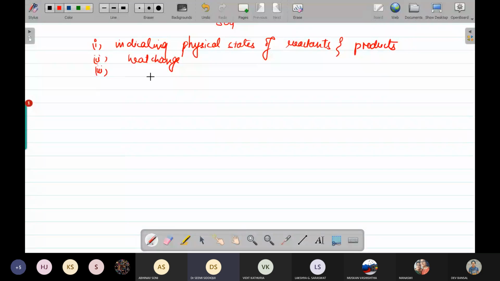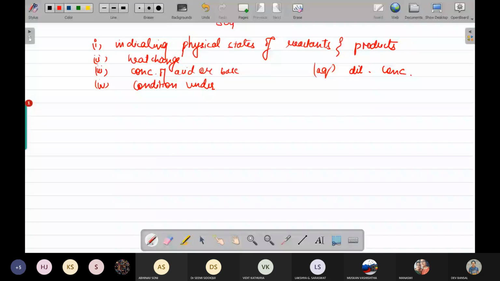Then by indicating the concentration of acid or the base. Concentration of the acid or the base का मतलब क्या हो गया? जो हम लिखते हैं aqueous form या dilute form या concentrated form, that. Then fourth condition is by indicating the conditions under which the reaction has taken place.